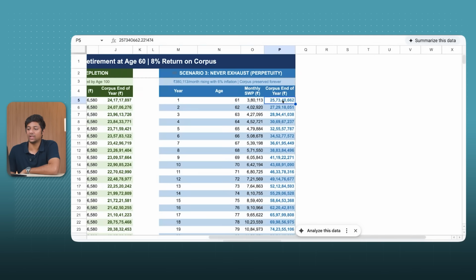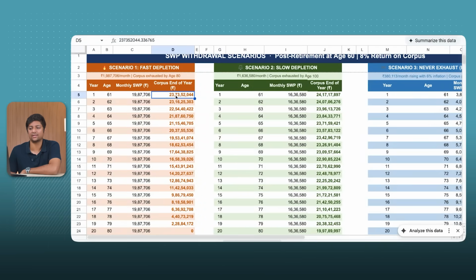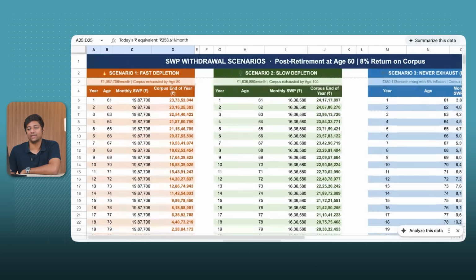So that means, if you want an unlimited scenario, people try to do that. People say unlimited scenario chahiye. I said, why do you want an unlimited scenario? In fact, front load your SIPs so that you can increase this 2,58,000 to maybe 4 lakh, 5 lakh per month, right? Even at the age of 61, you can live like a king. 5 lakh a month, you'll get monthly SIP, right? That is how I would plan it, right?